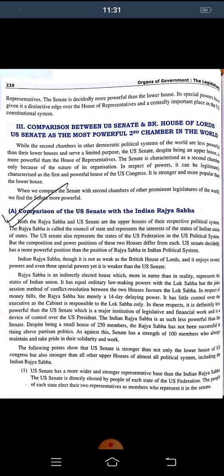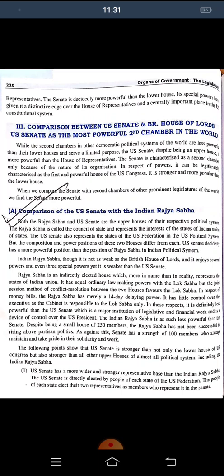Now, comparison of the US Senate with the Indian Rajya Sabha. Both the Rajya Sabha and the US Senate are the upper houses of their respective political systems. The Rajya Sabha is called the Council of States and represents the interest of the states of the Indian Union. The US Senate also represents the states of the US Federation in the US political system. But the composition and power position of these two houses are different from each other.